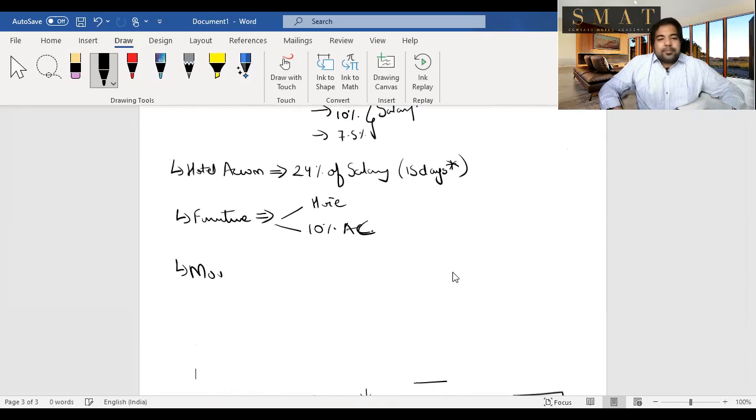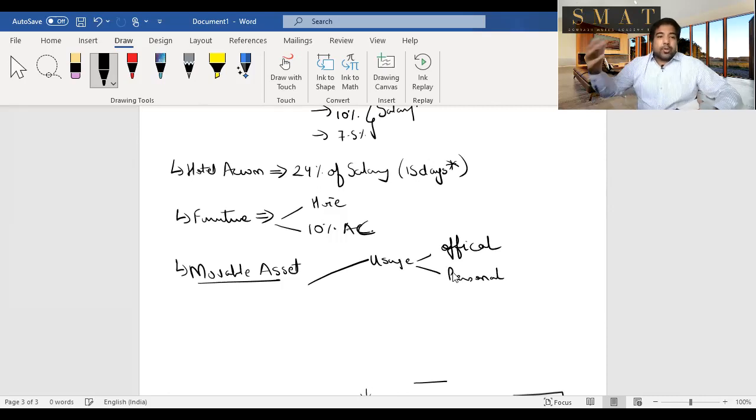Next, movable asset. When you join an office, guys, you're generally going to be provided with a laptop and a mobile phone, an office laptop and office mobile phone. They're movable assets. If you're using them for official purposes, then it's no personal benefit and hence no perquisite value. But if you're using it for personal purposes as well, for example, let's say you take a projector from the office and you watch movies at home on that projector on weekends, so using it for personal purposes, then it will be 10% of the actual cost, just like furniture.